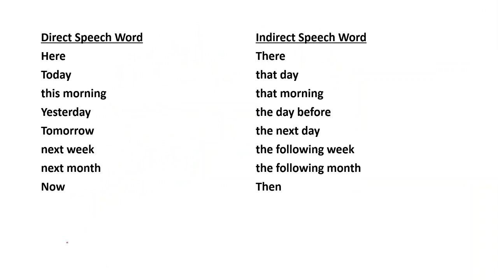Now here I have given you the chart. You just learn them. What are the changes in the words? Here becomes there, today becomes that day, this morning, that morning, yesterday, the day before, tomorrow, the next day, next week, the following week, next month, the following month, now becomes then.